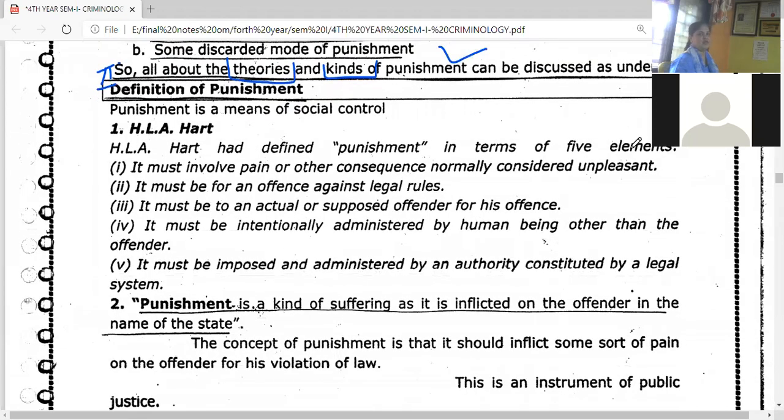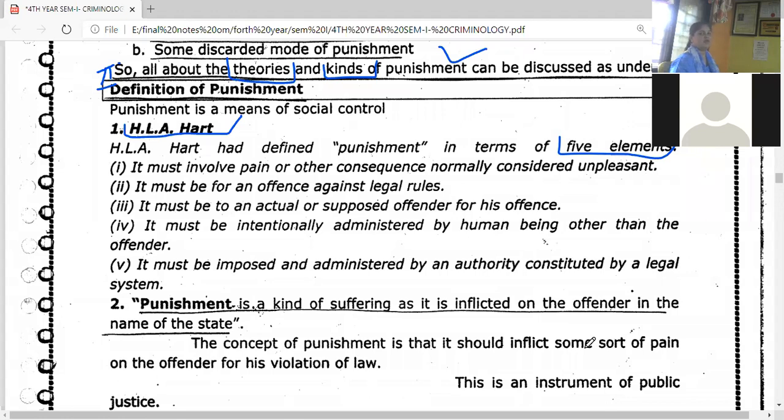Number 1 definition, this is given by a very famous law philosopher, and that is H.L.A. Hart. Okay, now what this Hart is saying is that H.L.A. Hart has defined the term punishment in the 5 elements. Hart न punishment किती एलिमेंट मध्ये एक्सप्लेन केली बघा तर 5 एलिमेंट मध्ये पनिशमेंटचं त्यानं डेफिनेशन दिली.